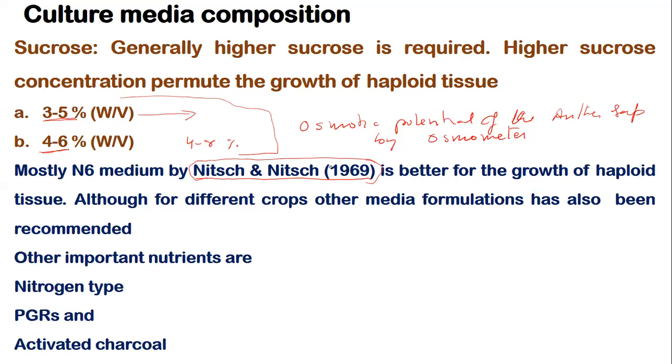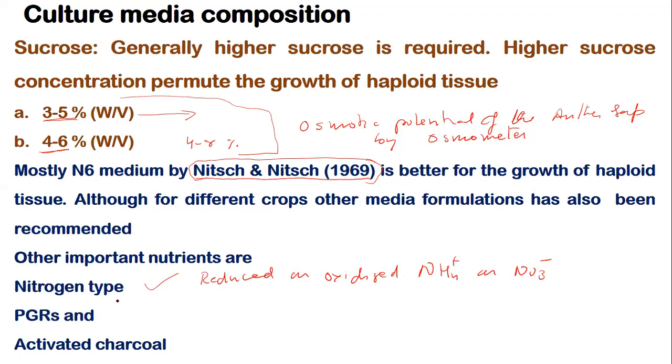The other important nutrient which plays a role is the nitrogen type, that is either reduced or oxidized nitrogen, that is in the form of NH4 or NO3. So this is also important.